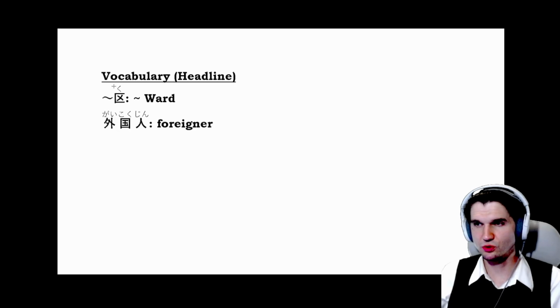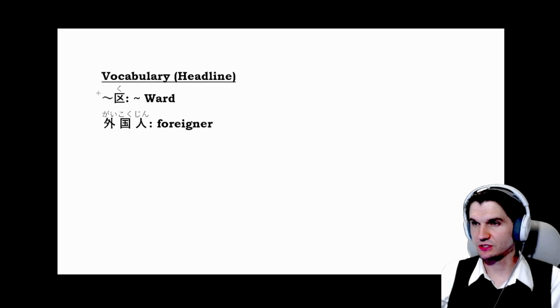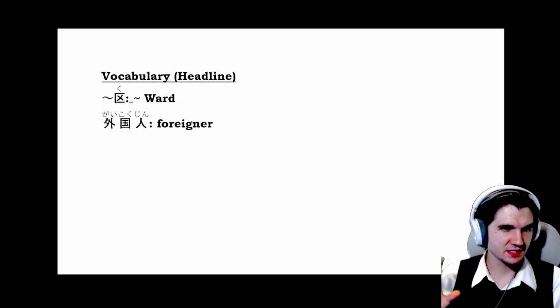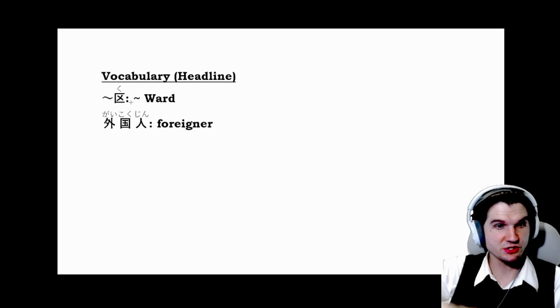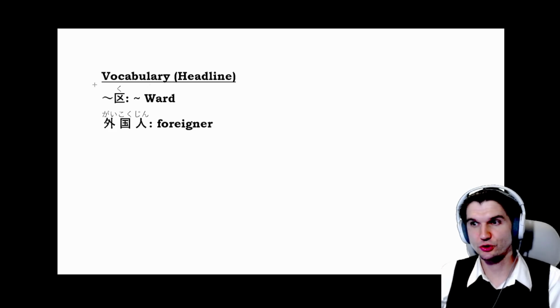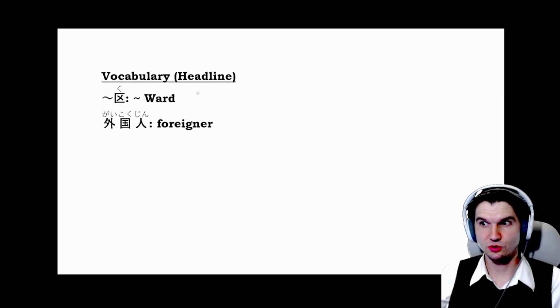So we have ku, which is ward. Now this is referring to the wards in Tokyo. So Tokyo has wards instead of cities and towns. They also have cities and towns, but the major areas of Tokyo, those are all ku or wards. So like Shinjuku Ward, Nakano Ward, Taito Ward, Suginami Ward. Those would all be in Japanese ku.